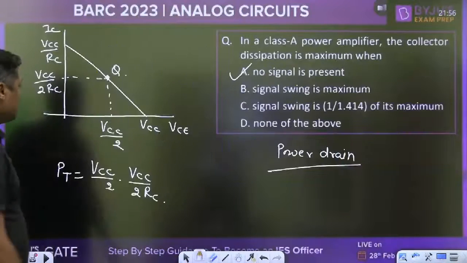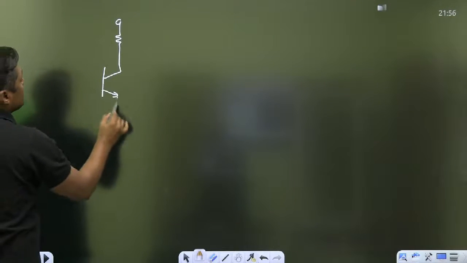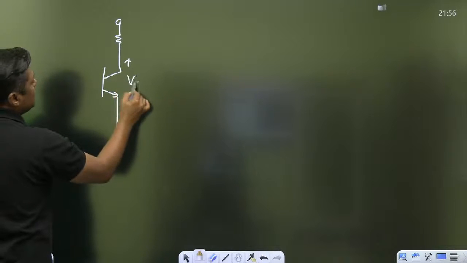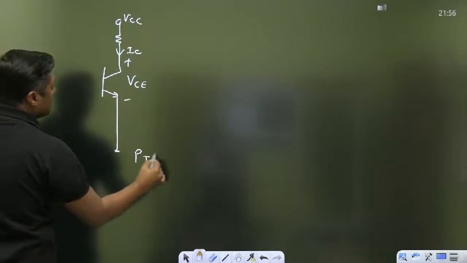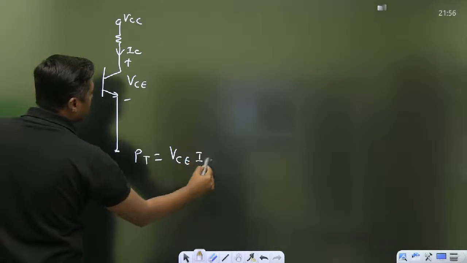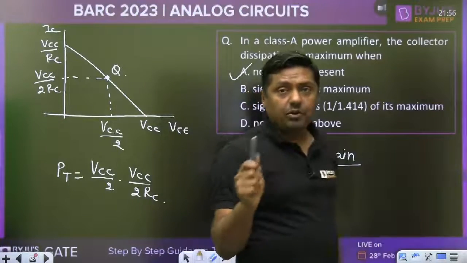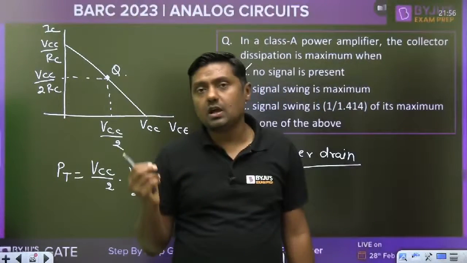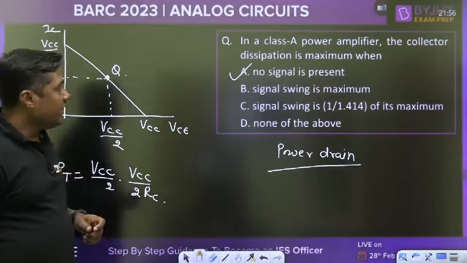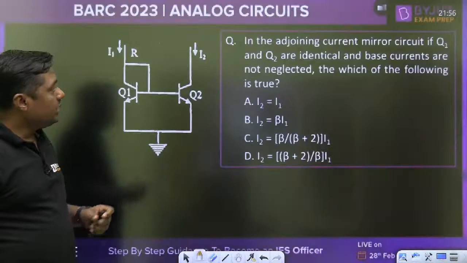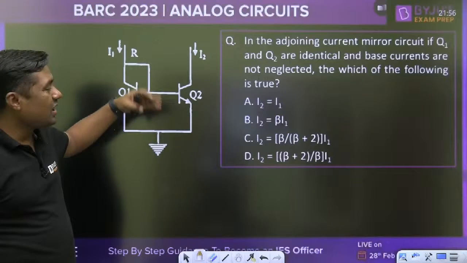And always remember, in this case the Q point is in the middle, this is VCE, that is the IC, and this is the VCC. So what is the power dissipation across the transistor? VCE into IC, maximum. This gives the idea about class A amplifier, class B amplifier, class C, class AB. Then tell me, quickly, give me the answer.